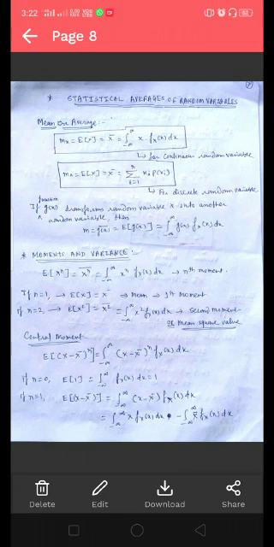Similarly, for a discrete random variable, the mean or average is given by mx equals expected value of x equals x bar equals summation from i equals 1 to n of xi into p of xi. This is for a discrete random variable.